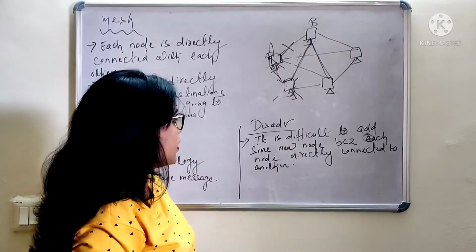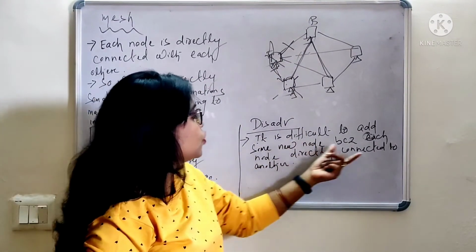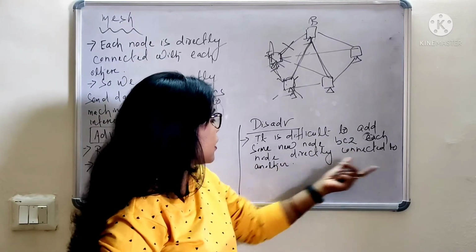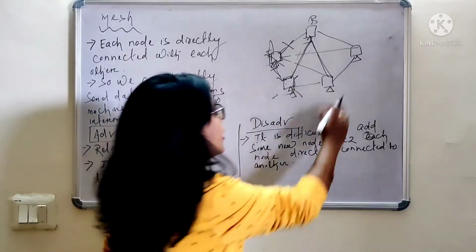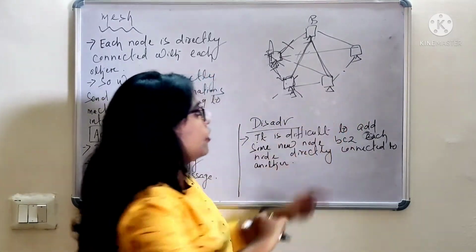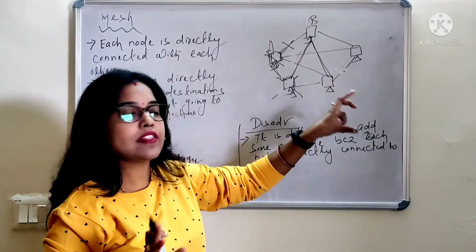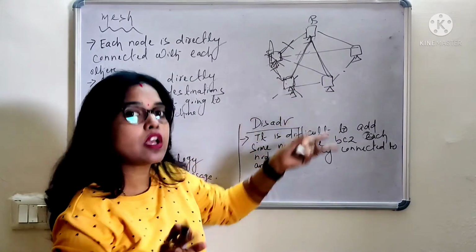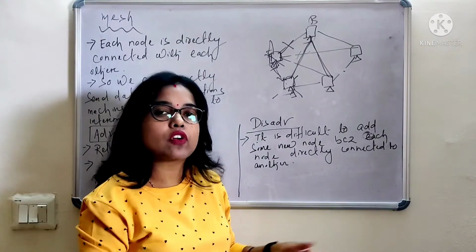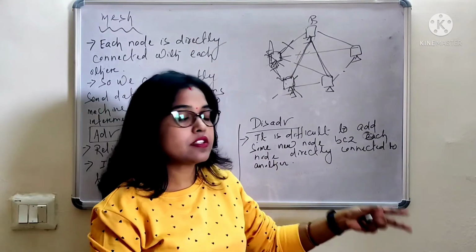Now what is the disadvantage? It is difficult to add a new node, because each node has a direct connection to the others. Suppose I want to add another device, then I have to detach the communication. I will add the device in such a way that I have to link the device to all other nodes present in the network, and I have to set up the network accordingly. So you can say this is the disadvantage.